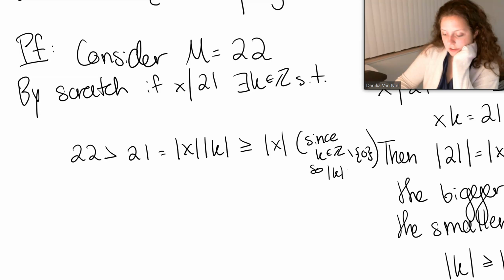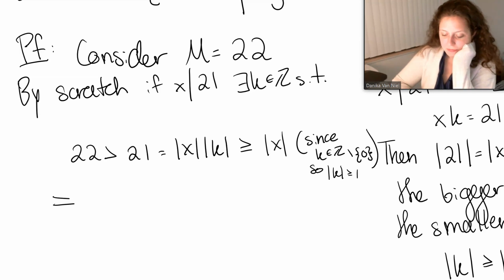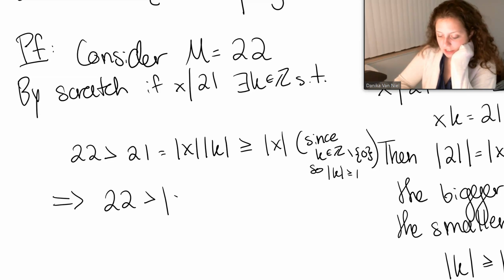So, okay. Then 22 is always bigger strictly than absolute value of x. Okay, so since it's strictly bigger, we could always say bigger than or equal to. That's also fine.